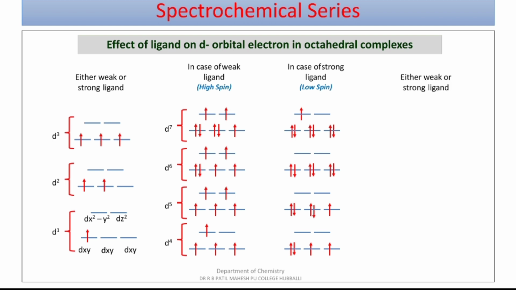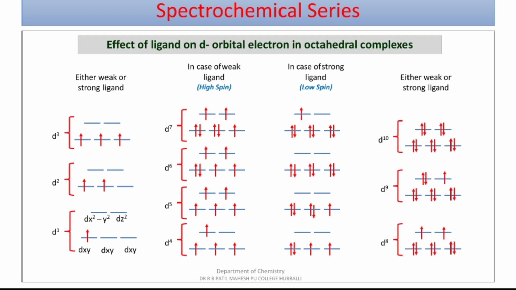Now the 8th electron is not affected again with respect to the nature of ligand. The 8th, 9th and 10th electrons do not depend on the nature of the ligand. The same kind of pattern is followed for tetrahedral complexes. In tetrahedral complexes, dx square minus y square will be at lower energy level and dxy, dyz and dzx will be in the higher position.